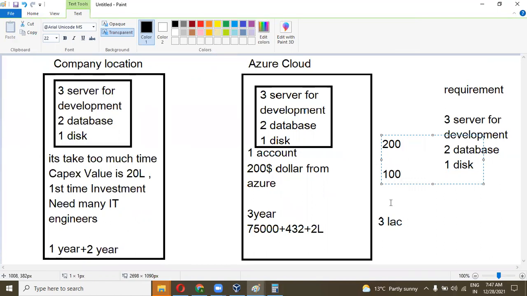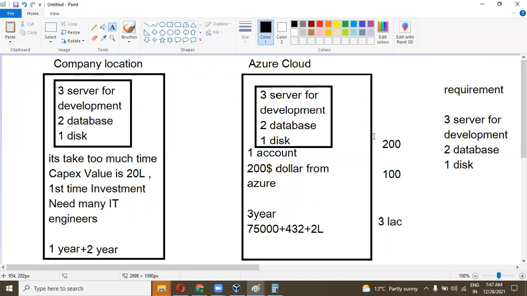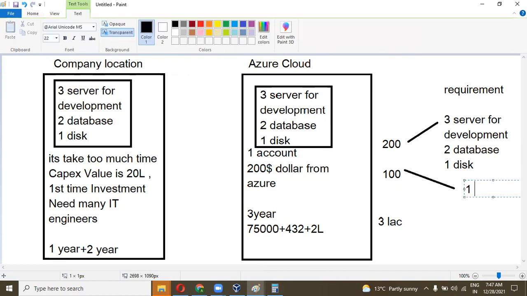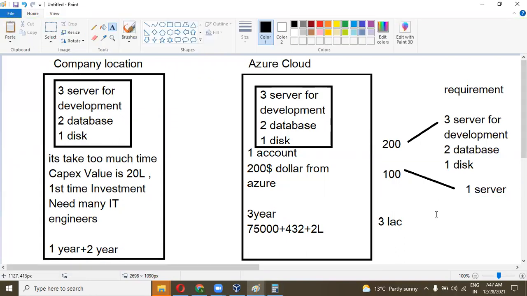So I can downgrade my infrastructure from 3 servers to 1 server. Once I have 100 people, I can easily go with 1 server. So I can easily upgrade and downgrade in the Azure cloud. Got it?